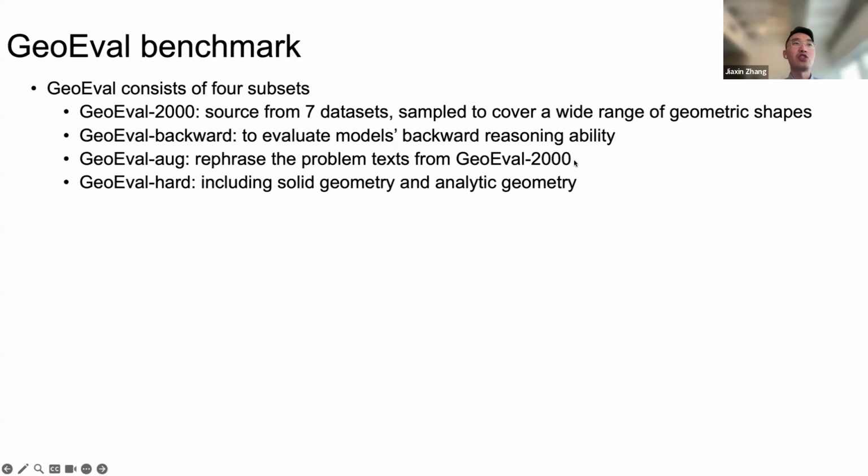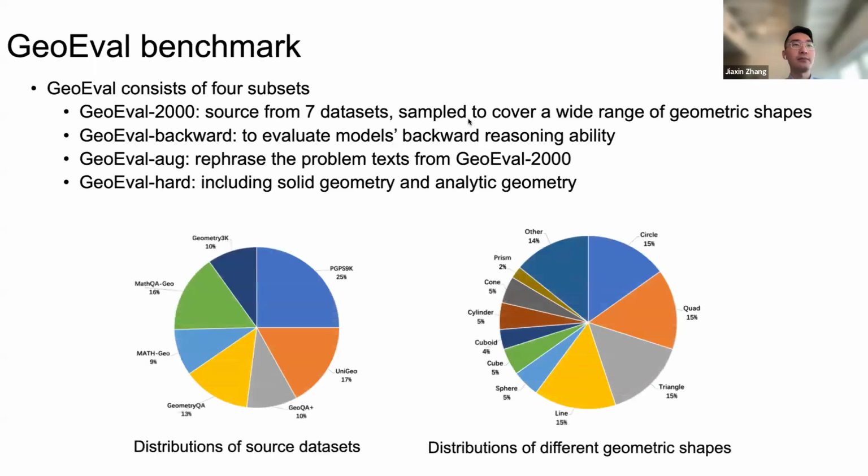And we also have the GeoEval-Augmented subset. We do not change the meaning of the problem, but instead rephrase the problem statement with ChatGPT to provide more semantic diversity. We also include a GeoEval-Hard subset. This is sourced from our own private copyright dataset, including solid geometry and analytic geometry. All these subsets are proposed to try to prevent the scenario where large language models and multimodal models may have seen these resources during the pre-training phase.